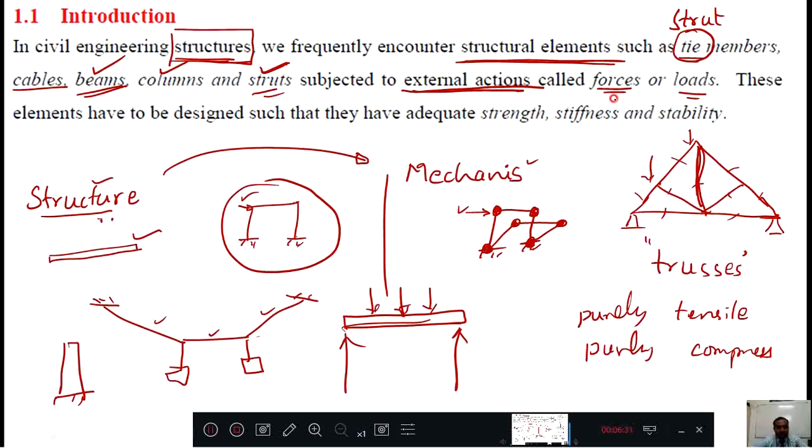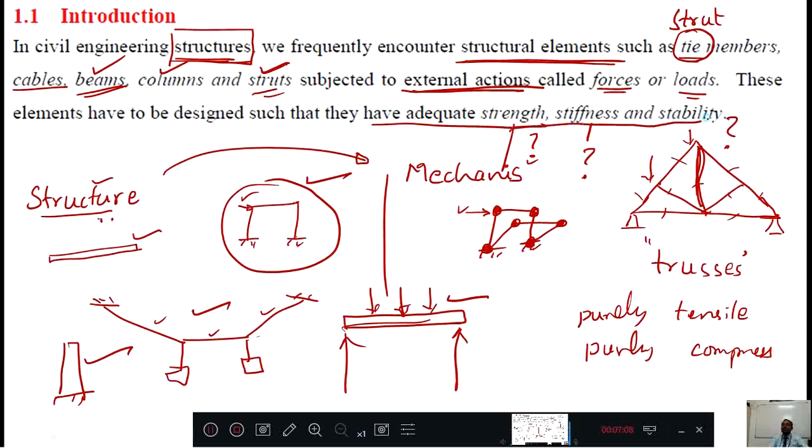Any civil engineering structure carries some external loads, that is, forces. In this subject, what we are going to study is whether this structure is adequate, that is, whether it has adequate strength. Whether these materials and structures have strength, whether that structure is stiff, whether that structure is stable.